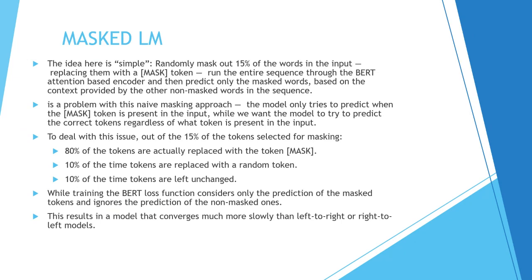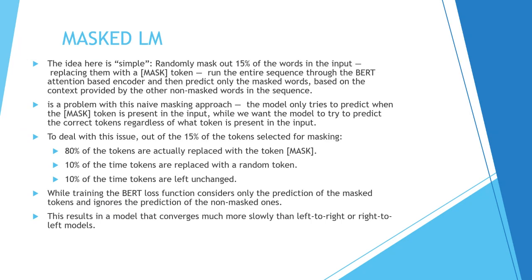So if that word is river, I cross the river bank and reach the other side, so the word bank is masked, or maybe I cross the river bank and reach the dash, so maybe the shore, for example, so that is masked. Then it will look at the context of the unmasked words and try to predict the masked word. What happens with this masking approach is that the model tries to predict only when the mask token is present in the input.